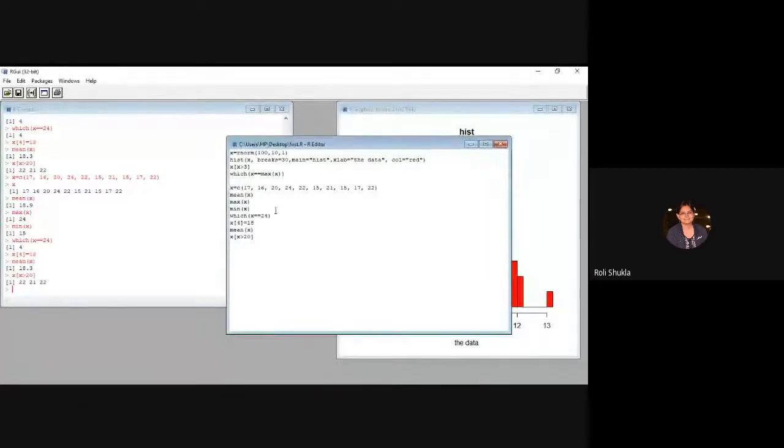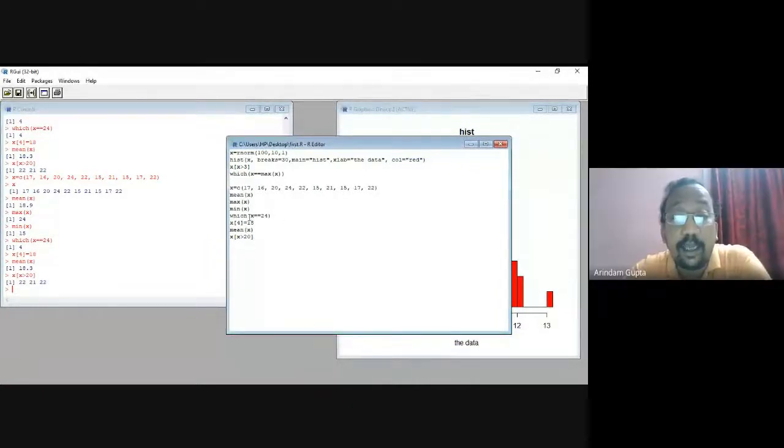Sir, can you please explain how you had done the replacement of 18 by 24? Other things were clear, I got all the answers. But what I did was I again retyped: which X equal 24. This returns in which indices X value is 24. Just write which X equal 24. Then you got the result 4.